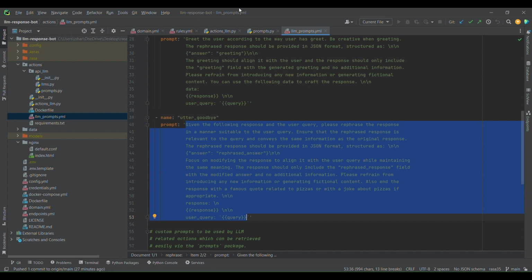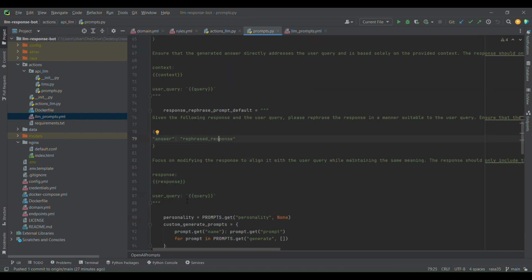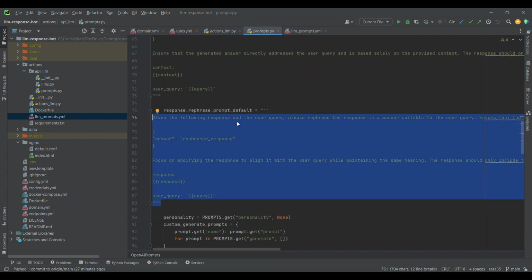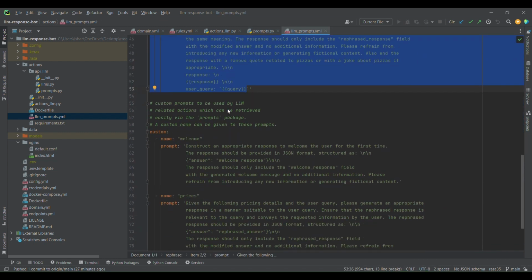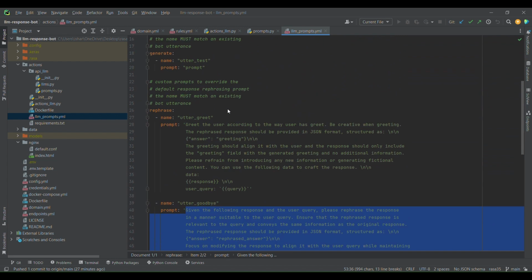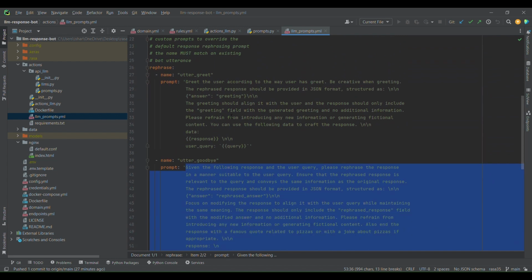This will override the basic one that we have defined here. So it's very easy to maintain the prompts, everything is in one place, and it's very easy to define in the YAML file. That's how easy it is to manage prompts with our implementation right now.